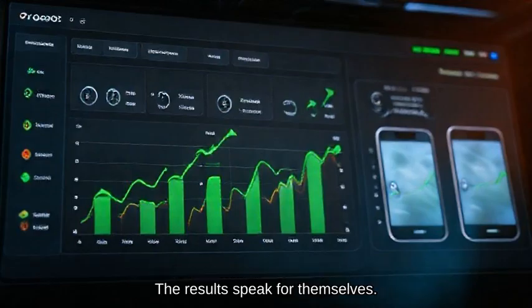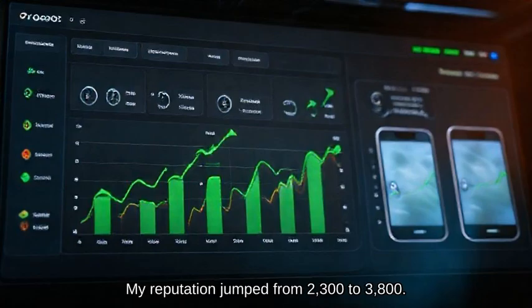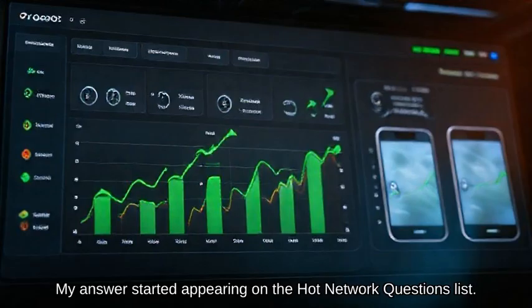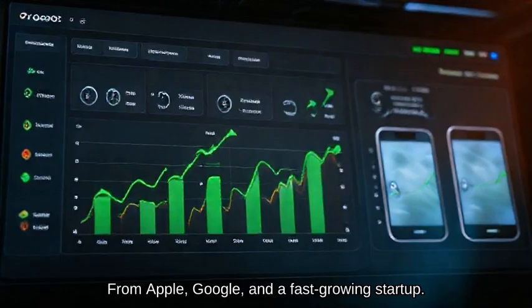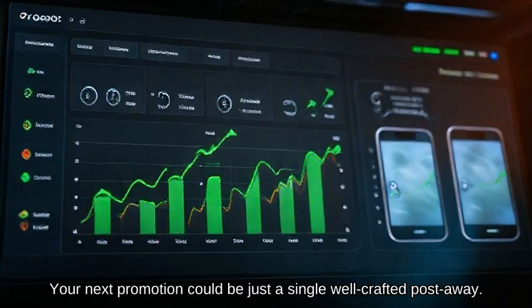The results speak for themselves. After applying this framework for 2 weeks, my reputation jumped from 2,300 to 3,800. My answers started appearing on the hot network questions list. And I received 3 direct hiring messages. From Apple, Google, and a fast-growing startup. Your next promotion could be just a single well-crafted post away.